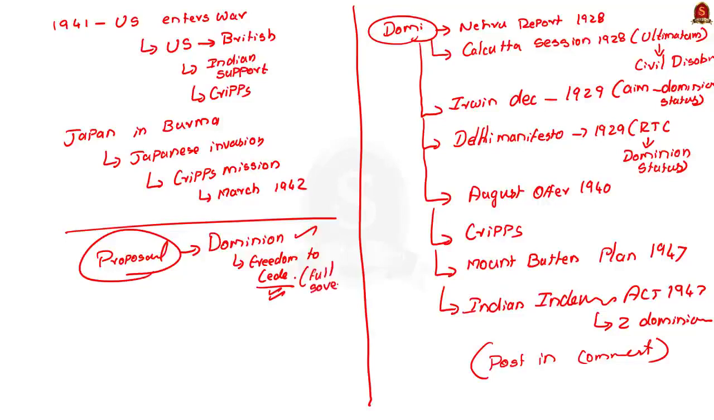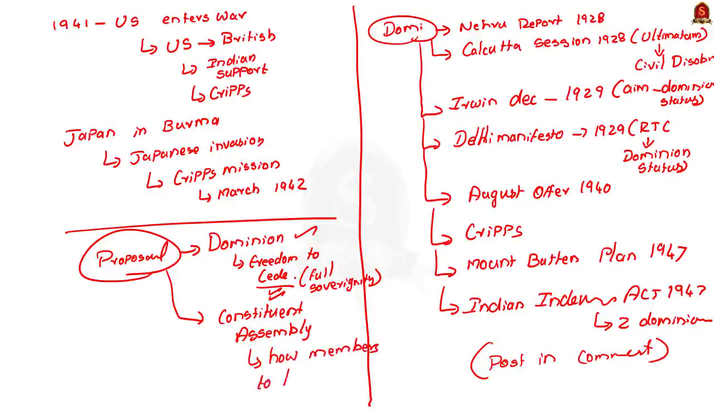Next, the mission proposed that a constituent assembly would be formed to frame a new constitution for the country. This assembly would have members elected by the provincial assemblies, and in the case of princely states, the members would be nominated by the princes. See, this was the first time it was mentioned that Indians could form their own constitution.